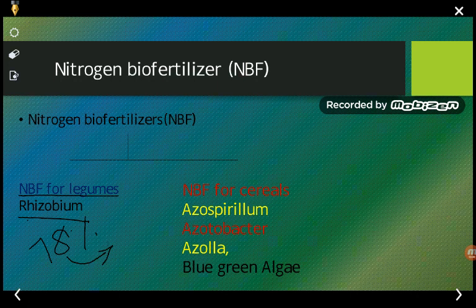So these nitrogen fixing biofertilizers fix the nitrogen in the leguminous plants. Leguminous plants are normally the dal family, all the pulses family. Rhizobium is one example which lives in the root nodules.